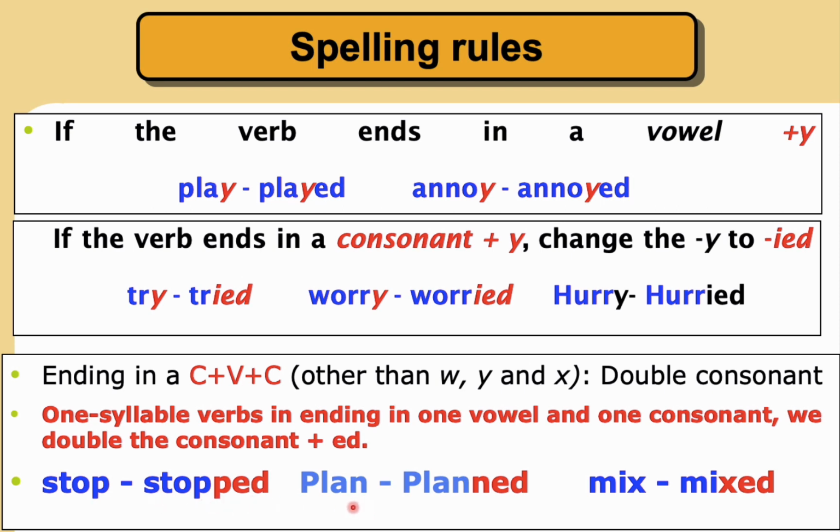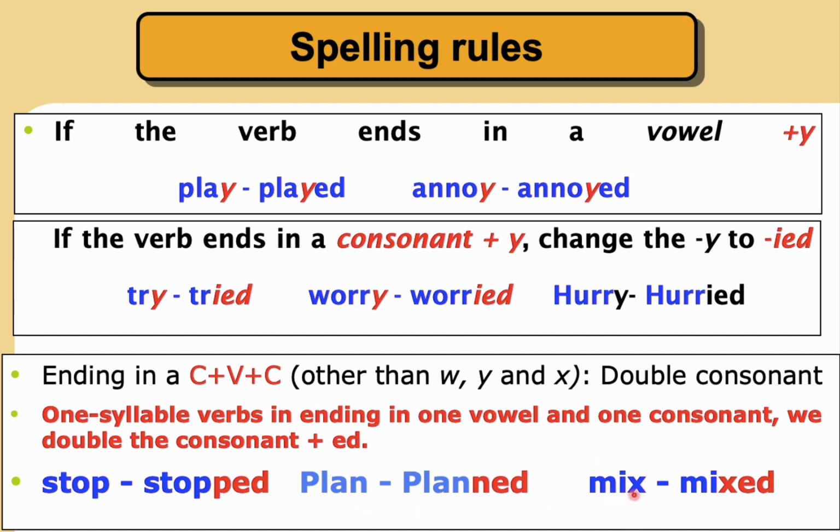Double p. Again, plan. What do we have for plan? L, consonant, as we saw here. A, vowel. N, consonant. So what do we do? We double the consonant. So it is planned, double n.